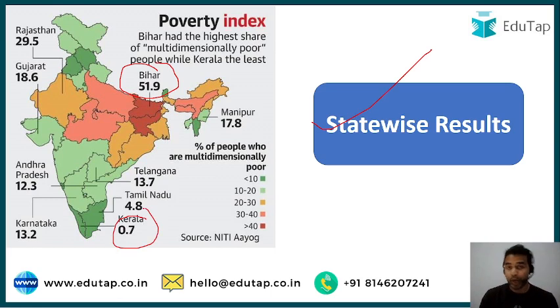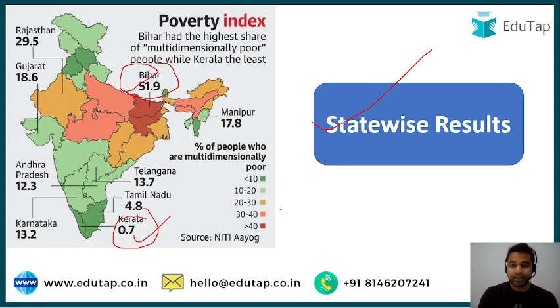So here you are required to remember the name of these two states, that is Bihar, which is having 51.9% of the population, and the second one is Kerala with 0.7%. So you are required to remember these two particular names of the states, which are really very important from the exam point of view.